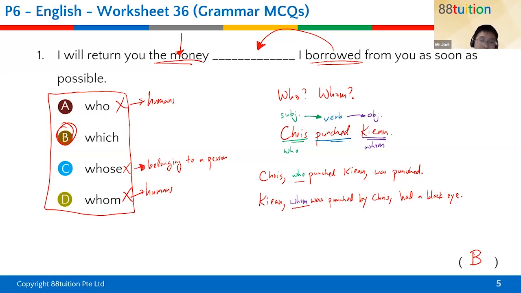See whether you can understand this grammar concept. All right, this one. Give me your answers. Is it who or whom?